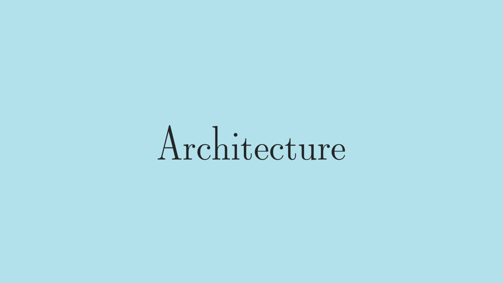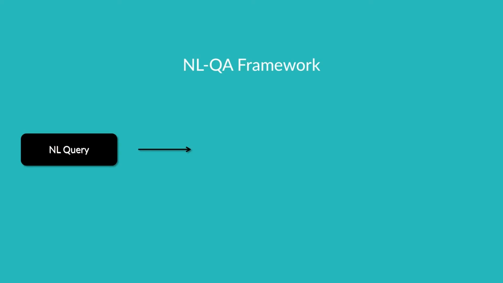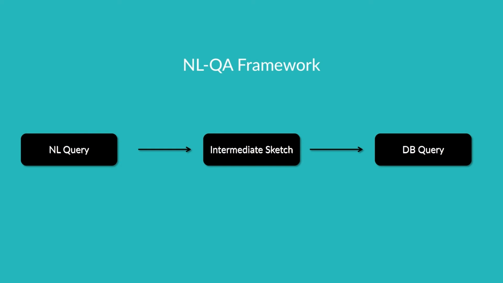To explain the whole architecture we split this into two parts. First we will discuss the NLQA framework, then analyze the output using formal concept analysis. Going forward in NLQA, we have a two-step process. From a natural language sentence, we predict the intermediate sketch, which is basically the logical form representation, and then construct the database query like SQL, CQL, etc.